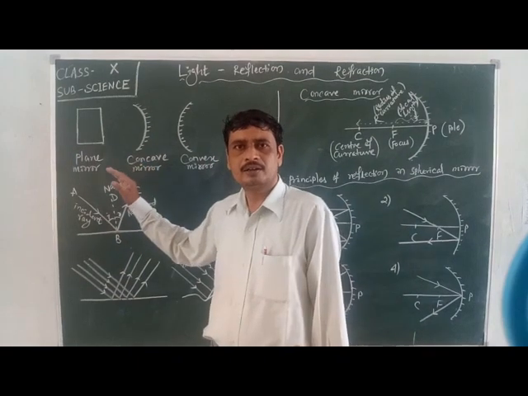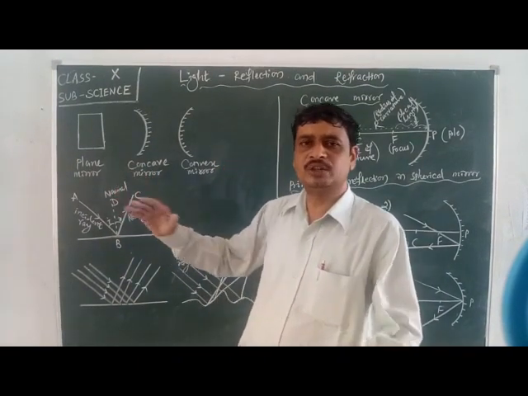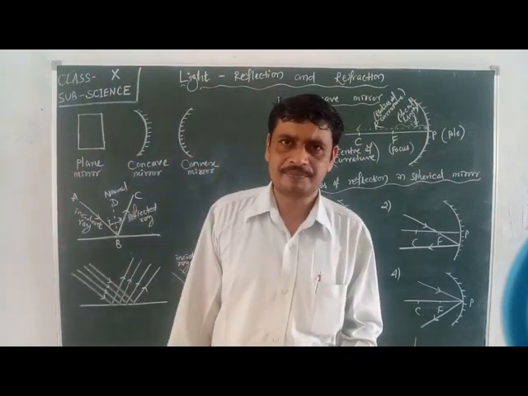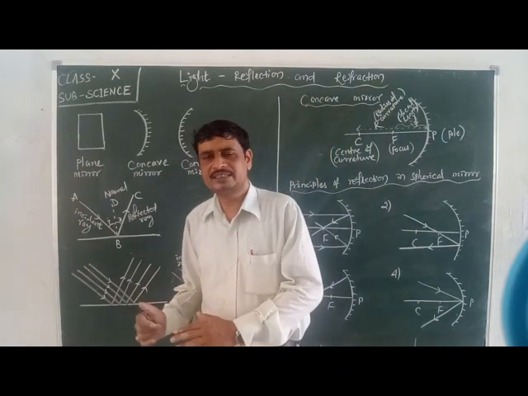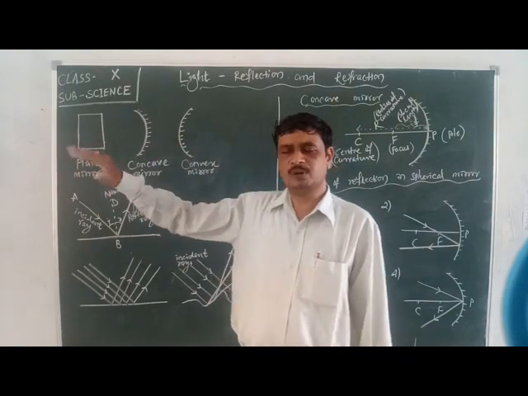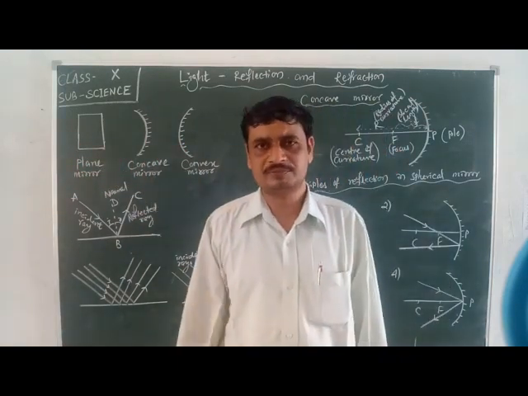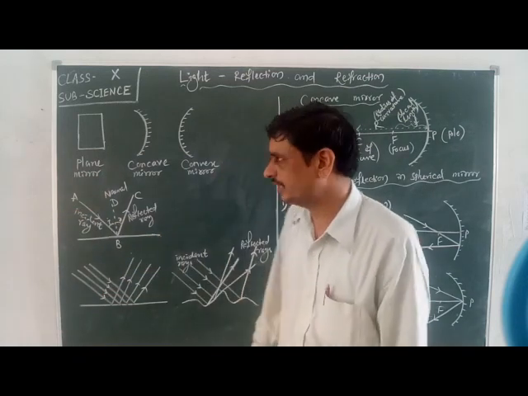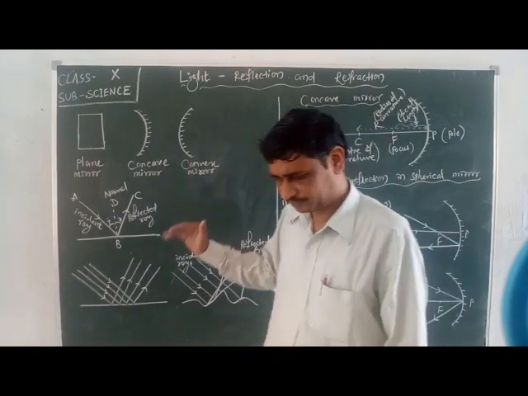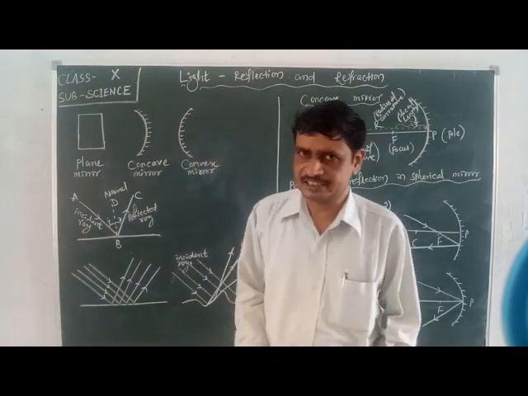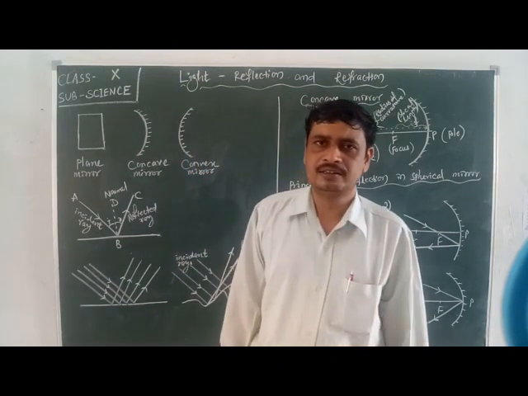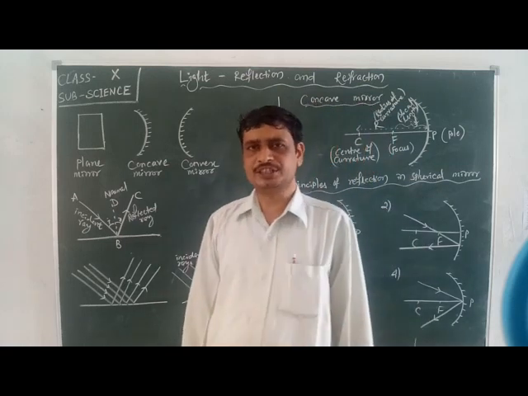When the object is present between the pole and focus of the mirror, the image becomes virtual and erect, and in other positions we always get a real and inverted image. We will discuss later. Next, in concave mirror, the size of image may be greater than that of object, may be equal, or may be smaller than the object according to its position.